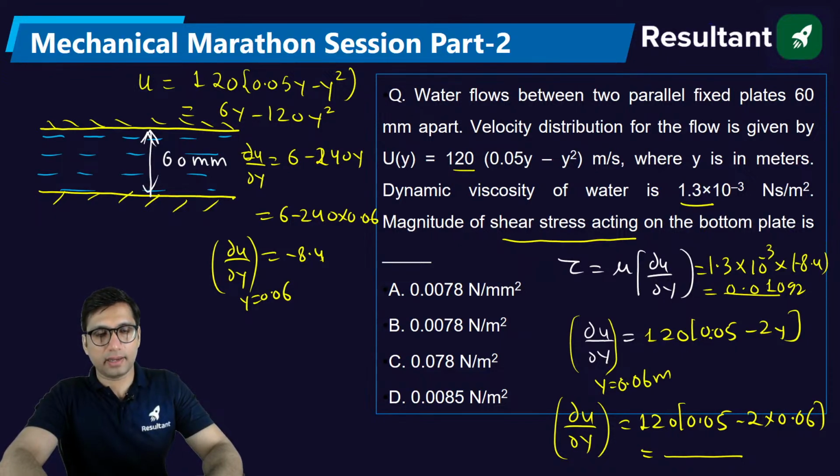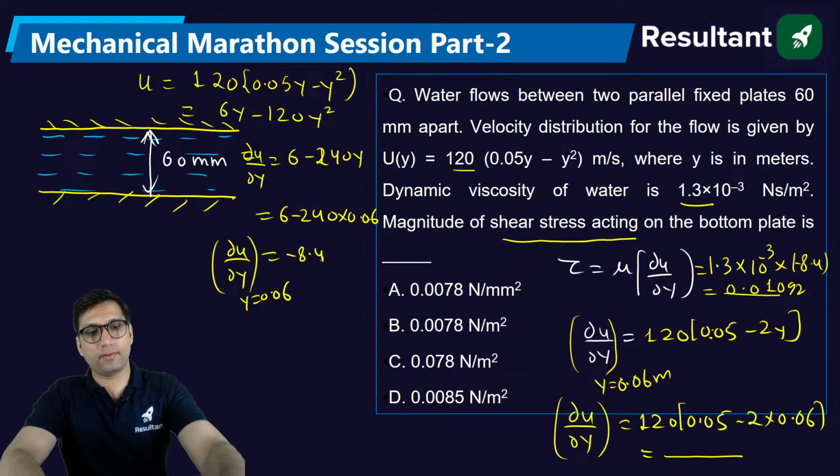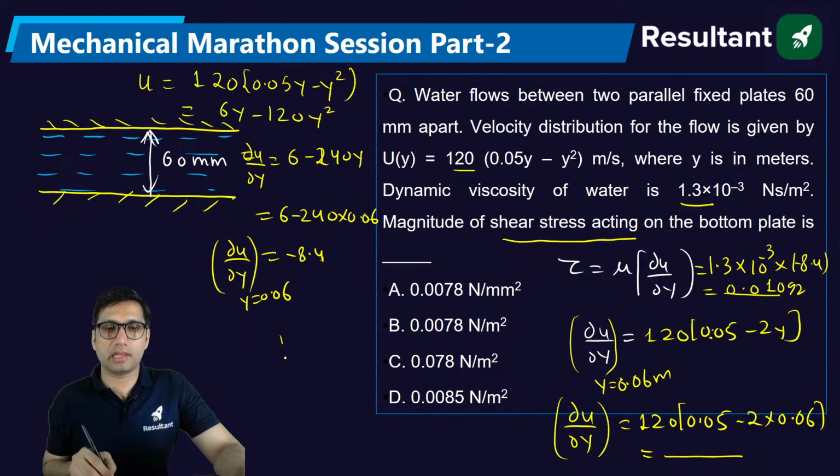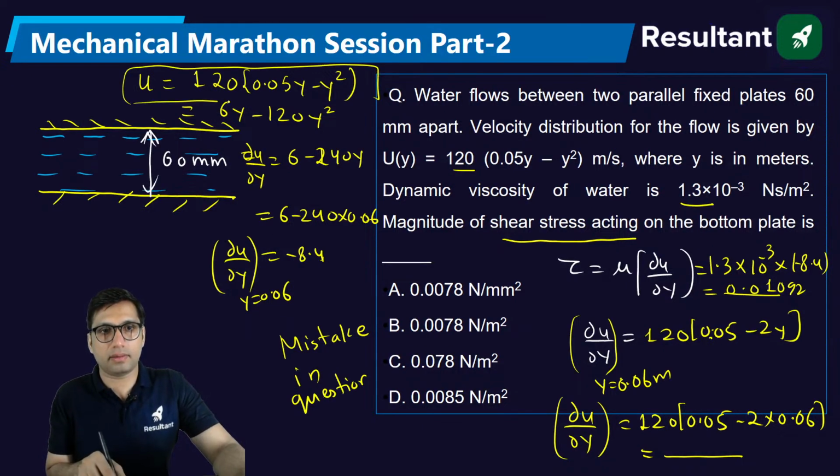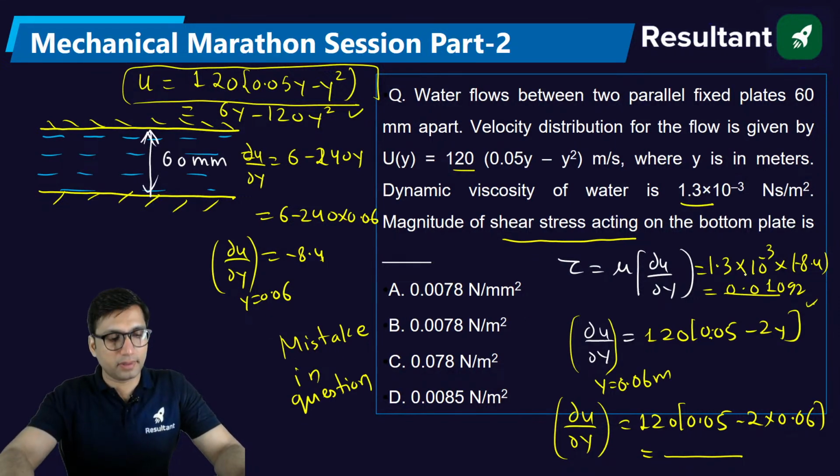Yes, I think there is a mistake in the question. There is some mistake in the equation of velocity. That is why the value of velocity gradient is coming out negative. How is that possible? So there is some mistake in the question, in this equation. That's why the answer is not coming correct. I have to check this once, and I will let you know.